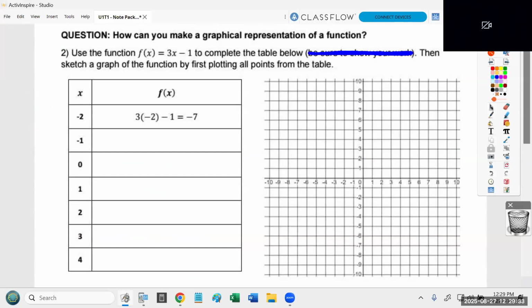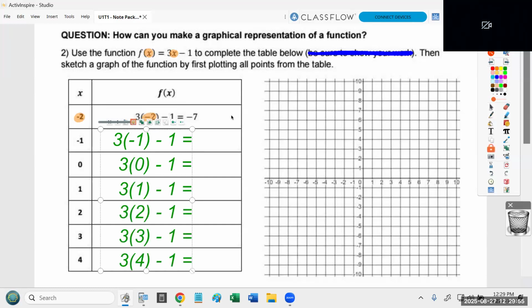So the function says, if you think of a number, plug it in right there for x. So in the first example, if you think of -2, plug in -2 for x. And notice all of this is green. I'm not going to make you do that for each and every one of these calculations. Notice it's all green, so you don't need to copy any of it. But if we weren't going to use a graphing calculator, this is what we would need to do. We'd have to imagine plugging every one of those numbers in. -2, -1, 0, 1, 2, 3, 4. We'd have to imagine plugging those numbers in.